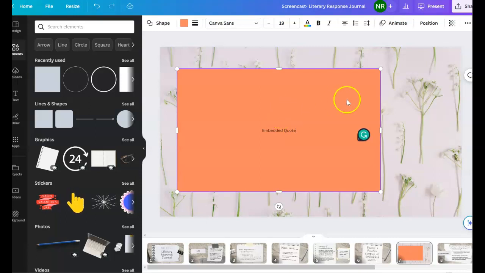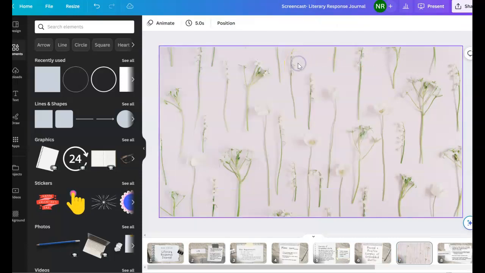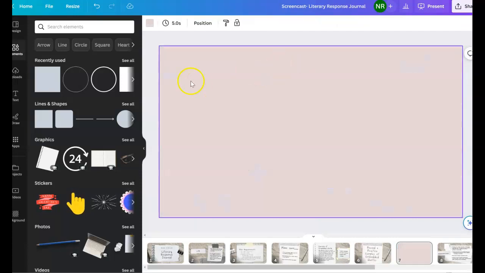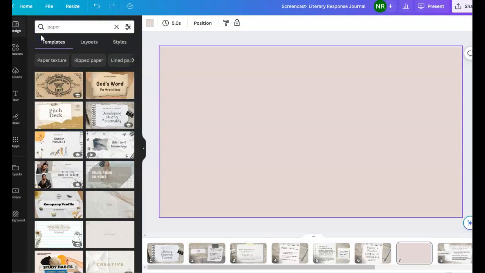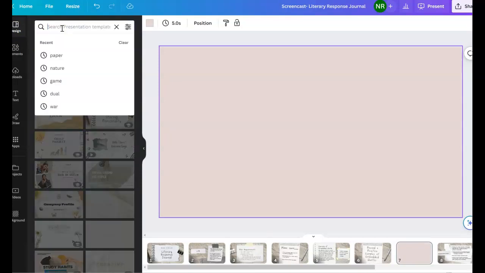That's one option. Or if it's a little too overwhelming to utilize your own, you can simply start from a design template. They have so many for you to choose from. You do not have to use the template or the design theme that I have used for the current literary response slides.